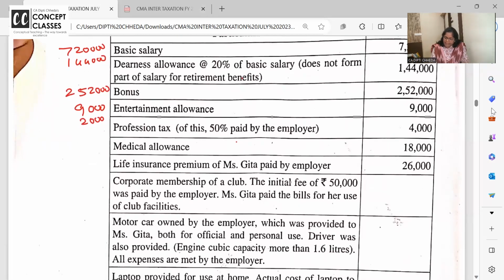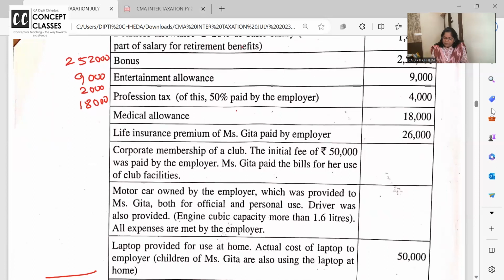Now, medical allowances are fully taxable. If it was a perquisite like the employer's hospital, then we would have taken exemption. LIC of Geeta paid by employer, fully taxable. If the employer is paying group insurance or health insurance for the employee, no problem. But if the employer is paying life insurance, 100% it is taxable.